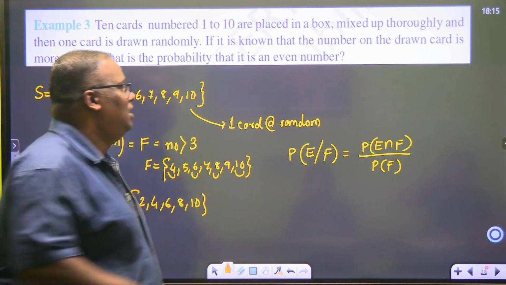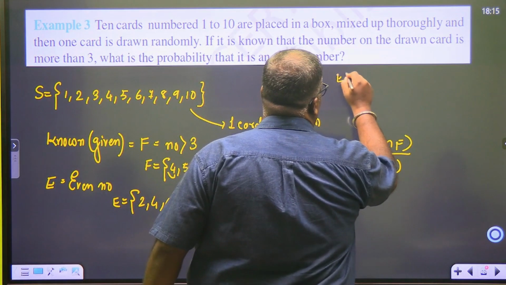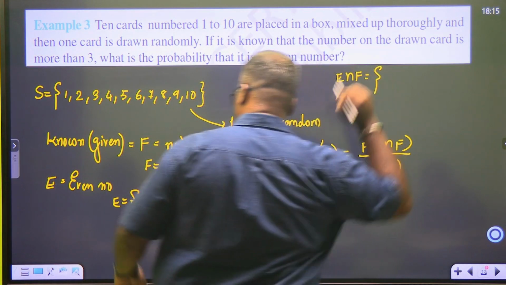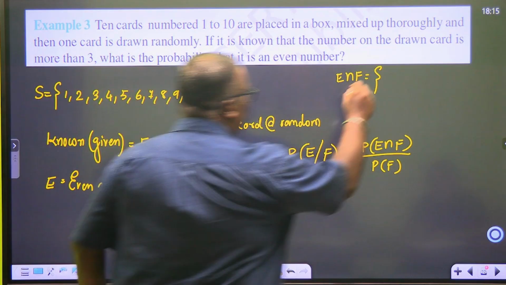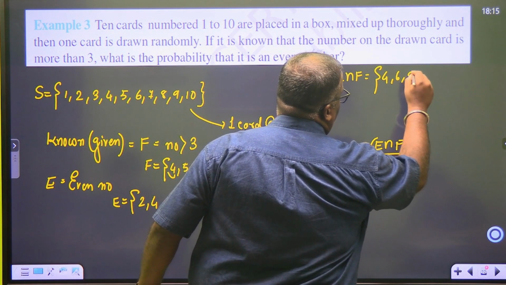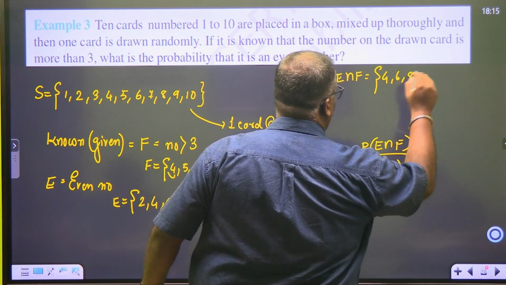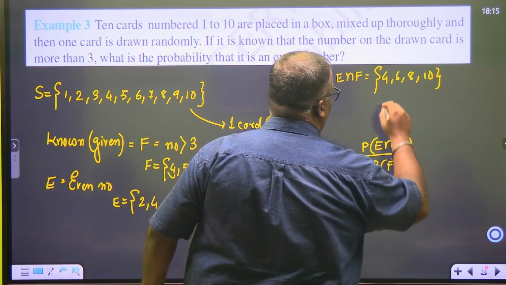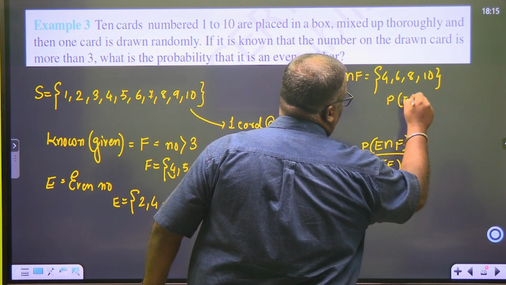But let's do it. So E intersection F. Tell me the set of E intersection F. Zoe, what is E intersection F? We have 4 6 8, no, yes, 4 6 8 10. So what is the probability of E intersection F?